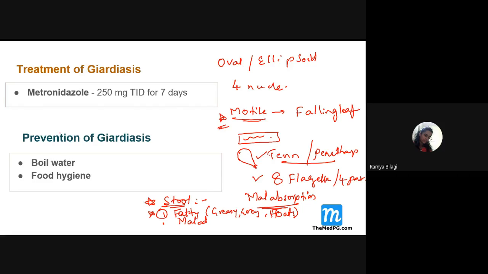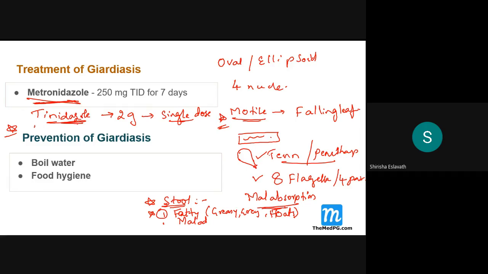What is the drug of choice, students? Remember this. Metronidazole. If not, what is the other option? Tinidazole. Tinidazole, how much do we need to give? 2 grams, a single dose, more than enough. Right? For the pregnant lady, what will we give? Paromomycin. Very good.